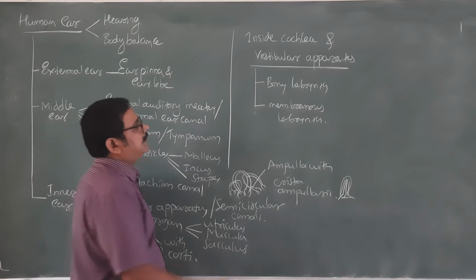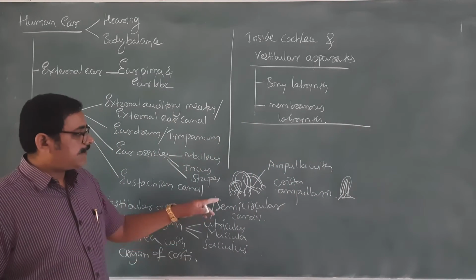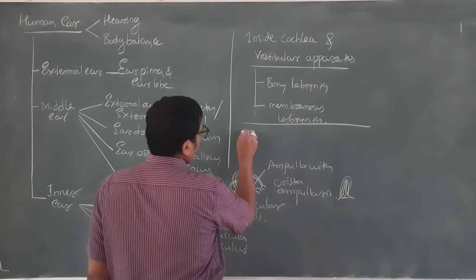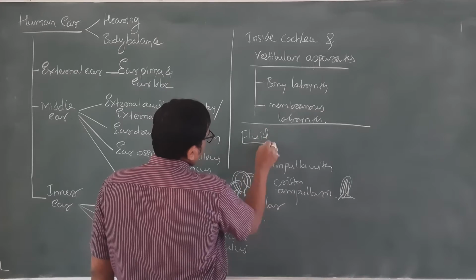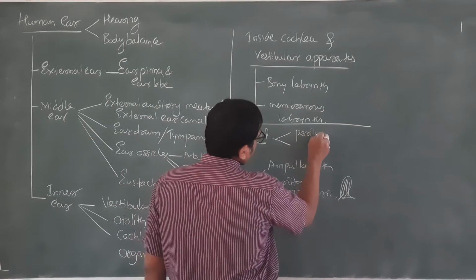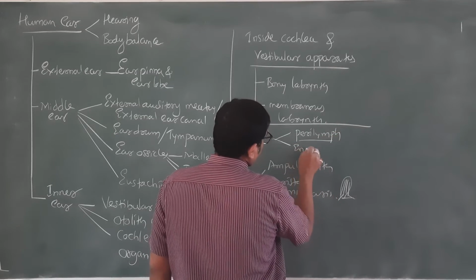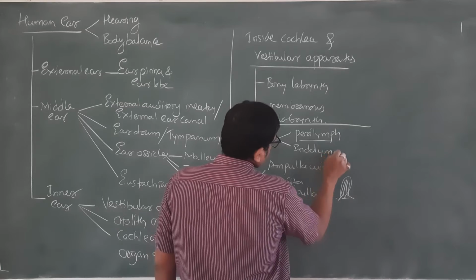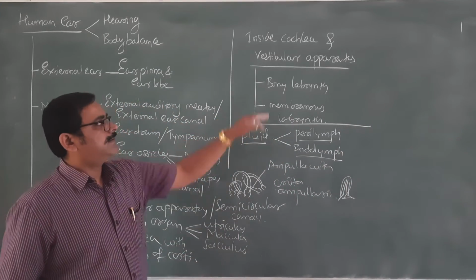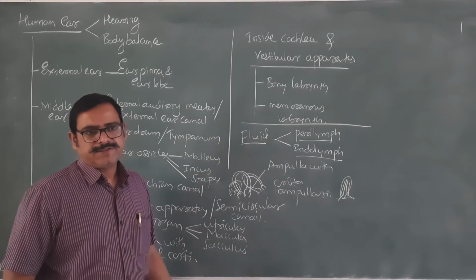Other than this, we find fluids inside the inner ear. The fluid in the inner ear is differentiated into perilymph and endolymph. Perilymph is in the bony labyrinth. Endolymph is in the membranous labyrinth.